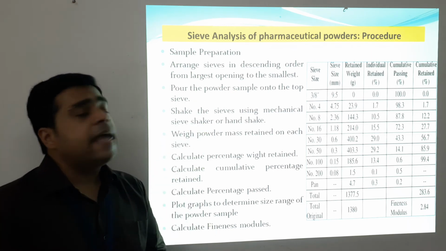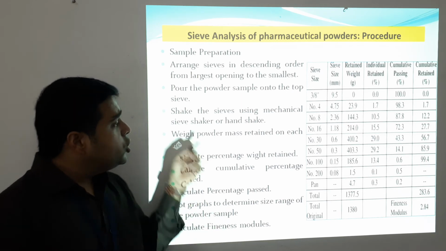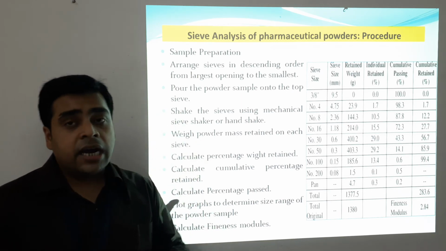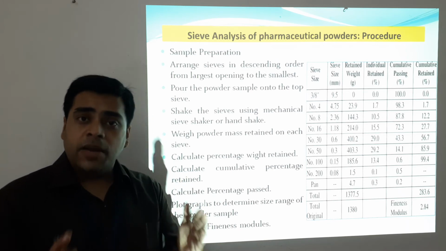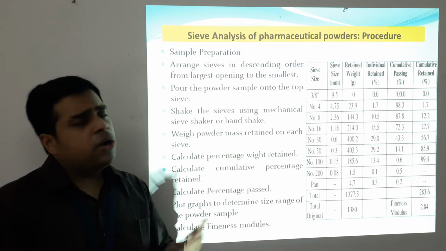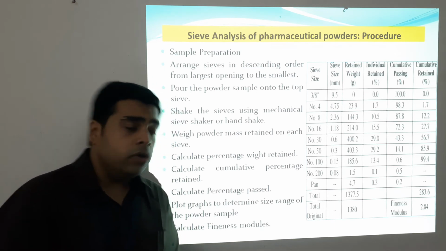Next, pour the powder sample on the top sieve. Shake the sieves using a mechanical shaker, as in the case of a sieve shaker machine, where the shaking process is done mechanically, or it can also be done on a laboratory scale by hand shaking.